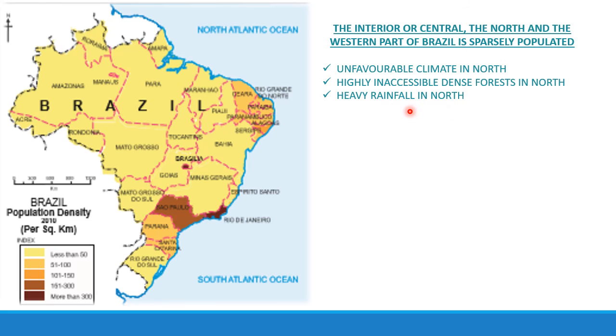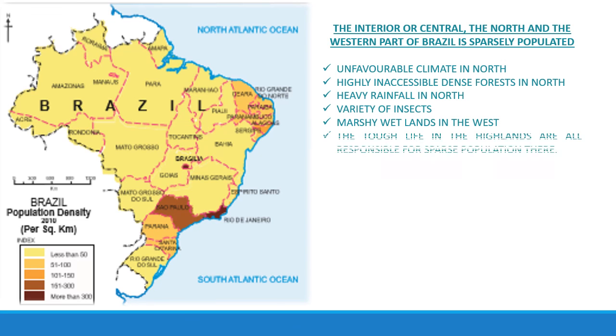As we learned earlier in the climate chapter, heavy rainfall occurs in the northern part of Amazon. Then a variety of insects, marshy wetland in the west in Pantanal, and tough life in the highlands are all responsible for the sparse population there.